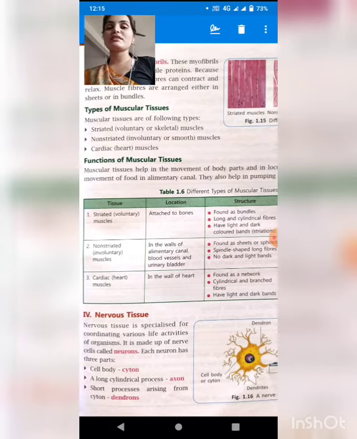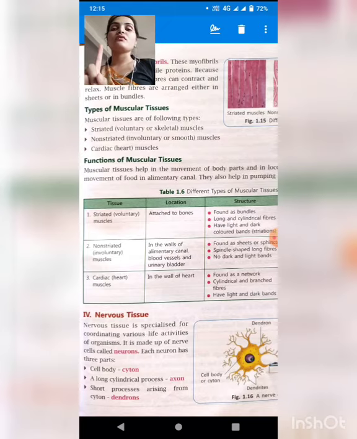Nervous tissue is basically, students, a group of nerve cells, and nervous tissue constitutes the nervous system. So basically, see, you are touching here or you are getting hurt here, but your brain gets the message. The brain gets the message because your nerves are connected to one another and they send the message to the brain.